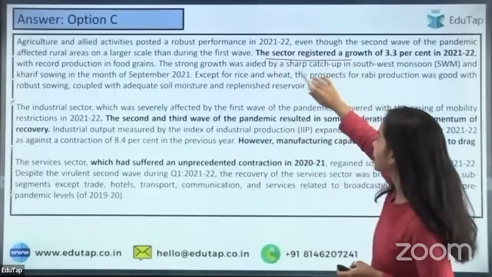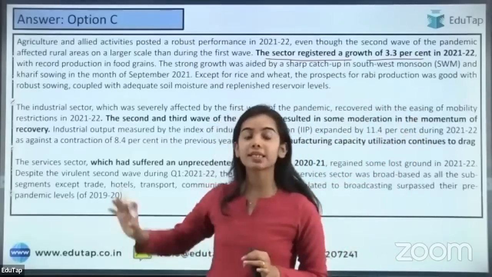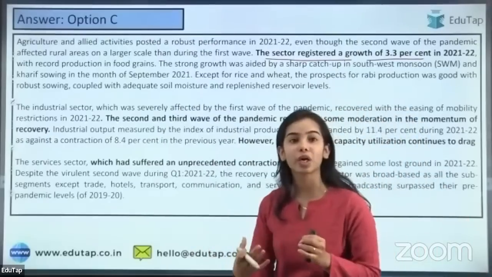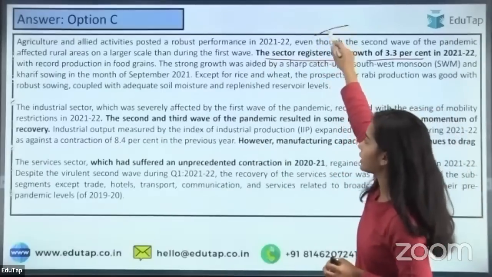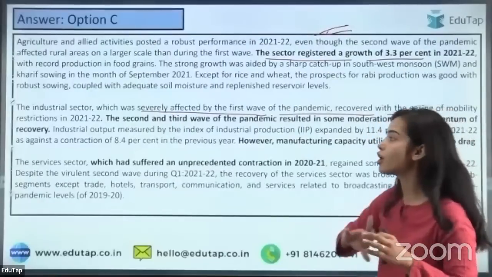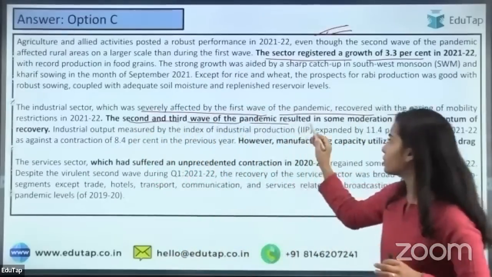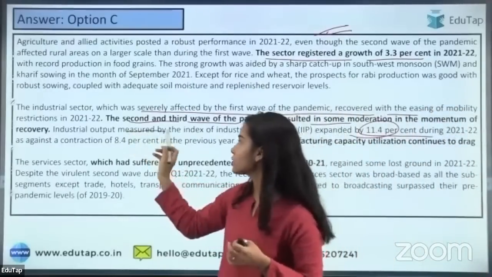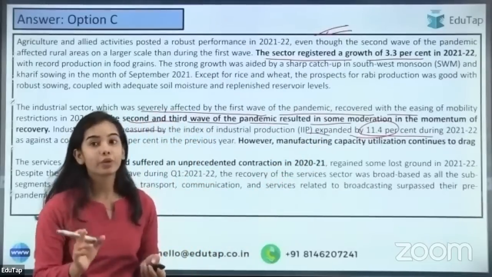So the sector registered a growth of 3.3% in 2021-22, and the data regarding the other sectors is also here, so that you do not have to go to the report and search for it. The sector-wise data is here. Okay, for agriculture, it is here. The industrial sector, which was severely affected by the first wave of the pandemic, recovered with the easing of mobility restrictions when the lockdown was opened. The second and third waves of the pandemic resulted in some moderation, and industrial output measured by the index of industrial production expanded by 11.4%. So that you have to remember also.